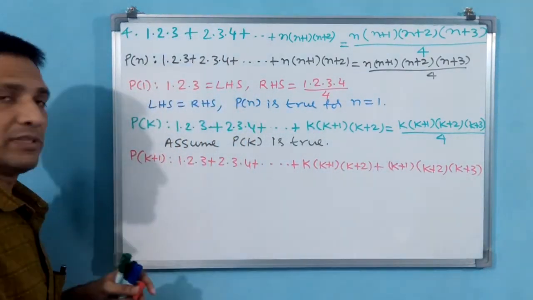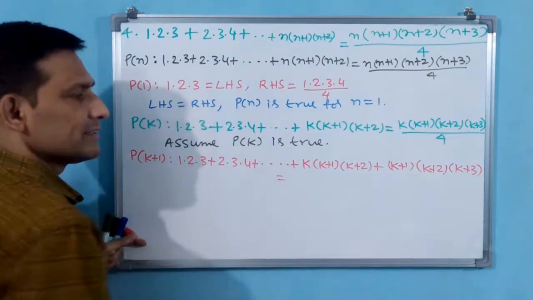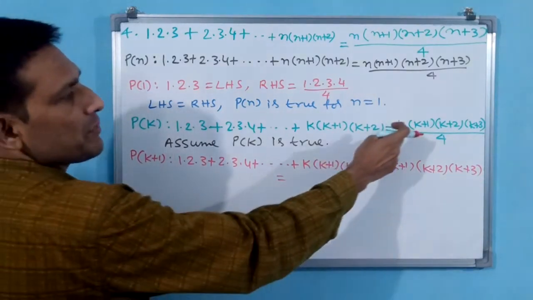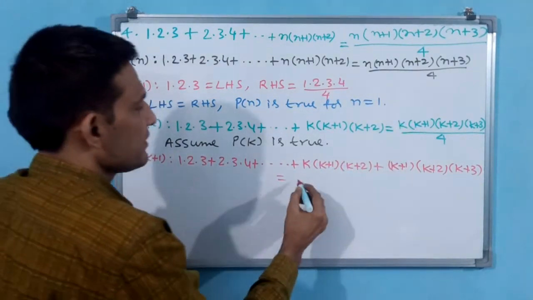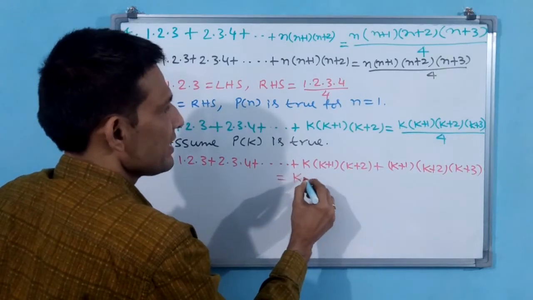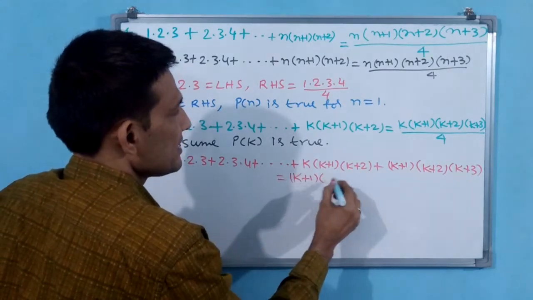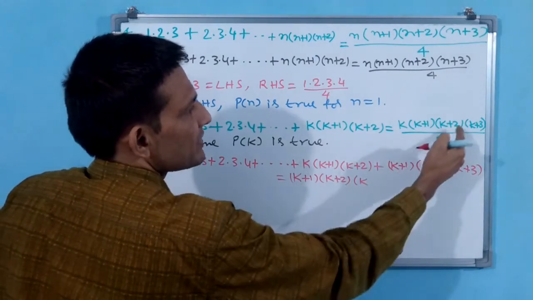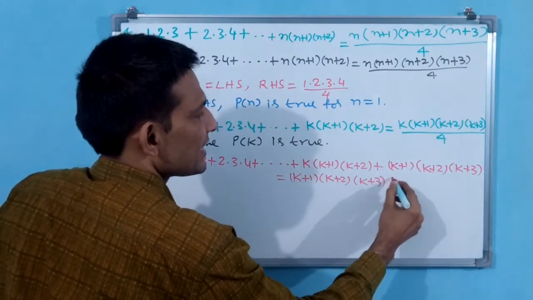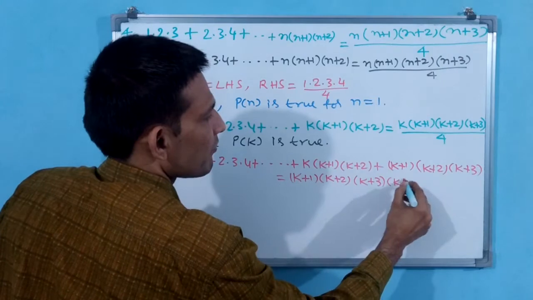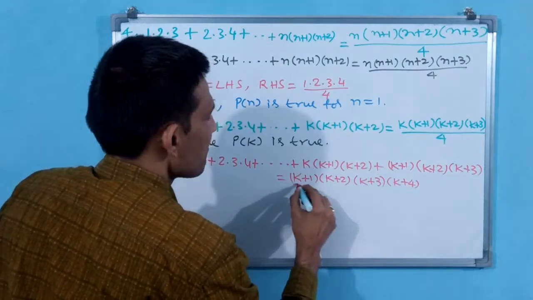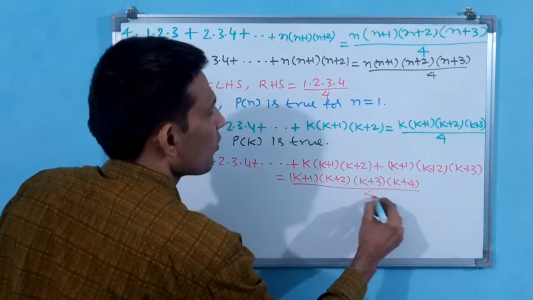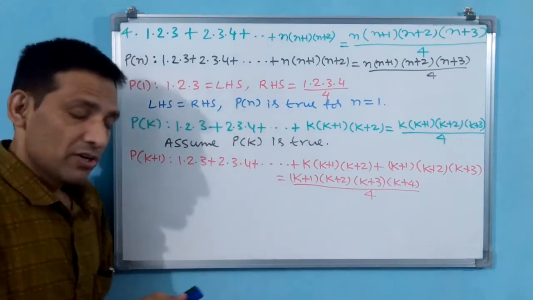This is LHS only. What about RHS? In RHS, in place of k, you have to replace k+1. Replace the k with k+1: (k+1)(k+2)(k+3)(k+4)/4.